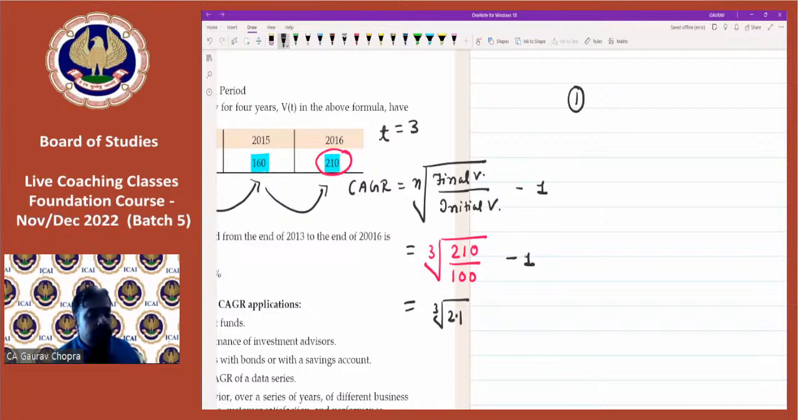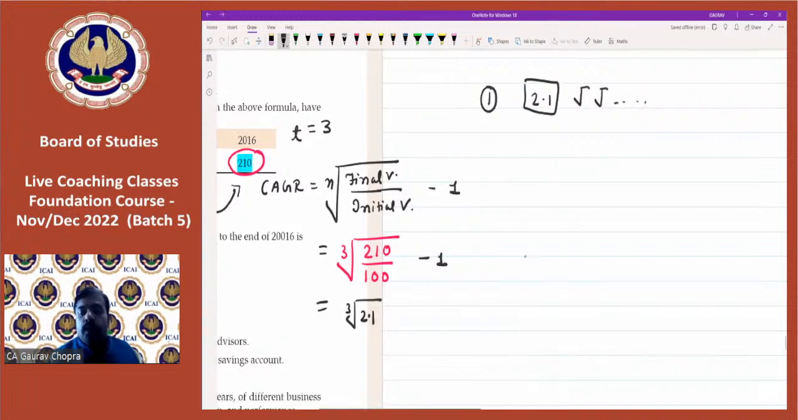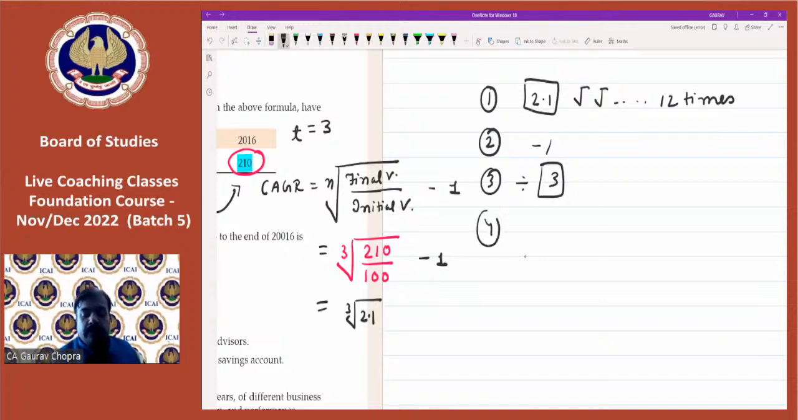First step is type the number 2.1, the number for which we have to calculate the root. Press the root button 12 times. Second step is subtract 1, do minus 1. Third step, divide it by 3. Since we have to do the cube root, we divide by 3.